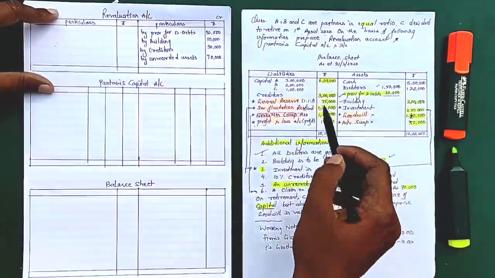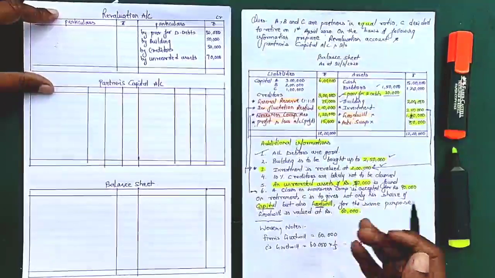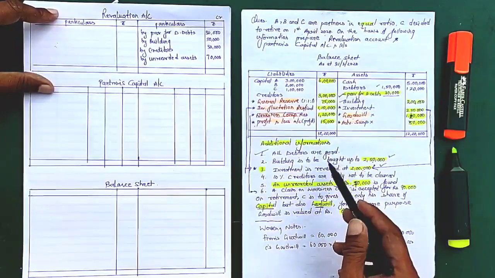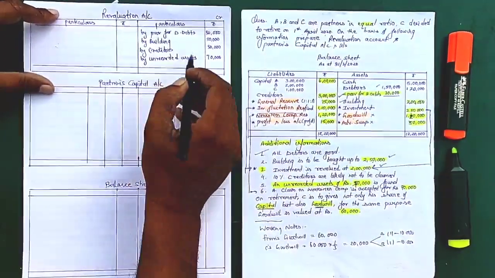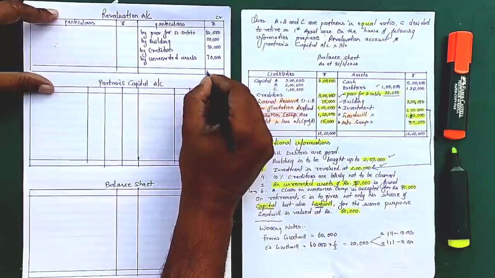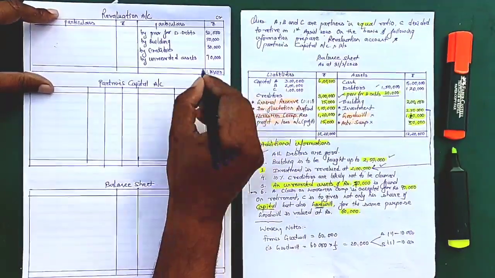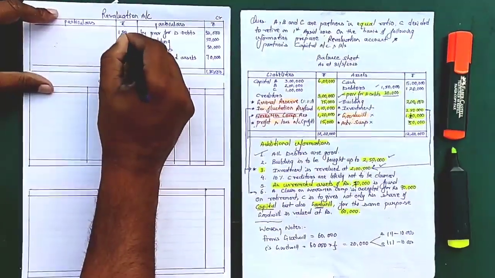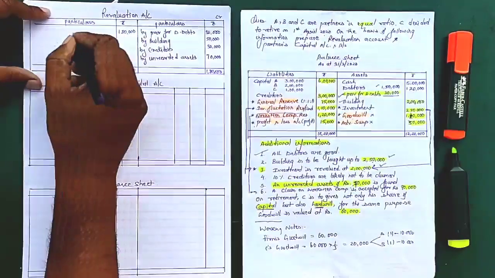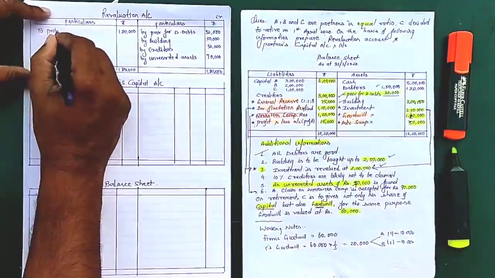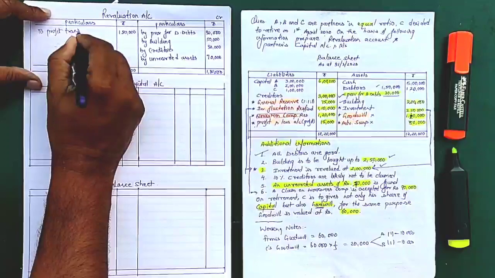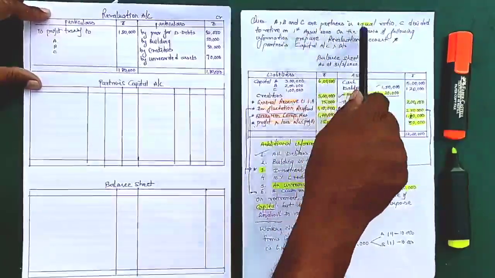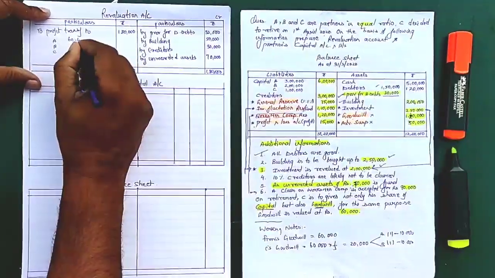When a claim comes more than the reserve, then we have to do some treatment, that we'll see in our next question. Okay, so so far all additional information is over, it means my revaluation is complete. So the total of my revaluation is 1,80,000. Since there is nothing to deduct, this is a complete profit, and it will be transferred to A, B and C. These are the partners in equal ratio, so that will be 60,000 each.